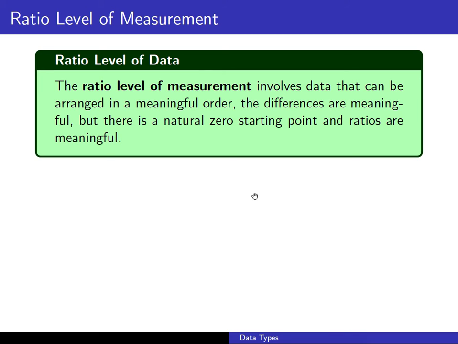Finally, our highest level of measurement is called the ratio level, and that involves data that can be arranged in a meaningful order. The differences and ratios are meaningful, and we do have a natural zero starting point. So we're going to take a look at some examples and classify them based on their level of measurement.